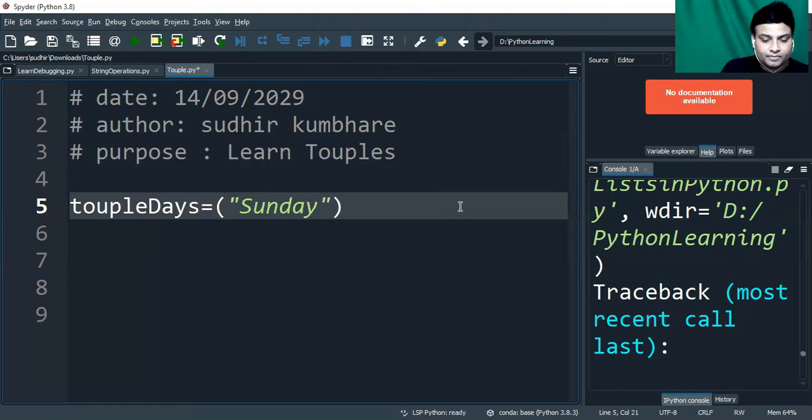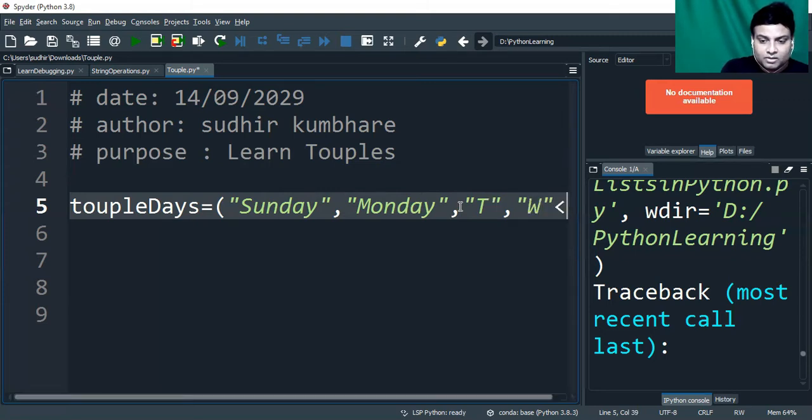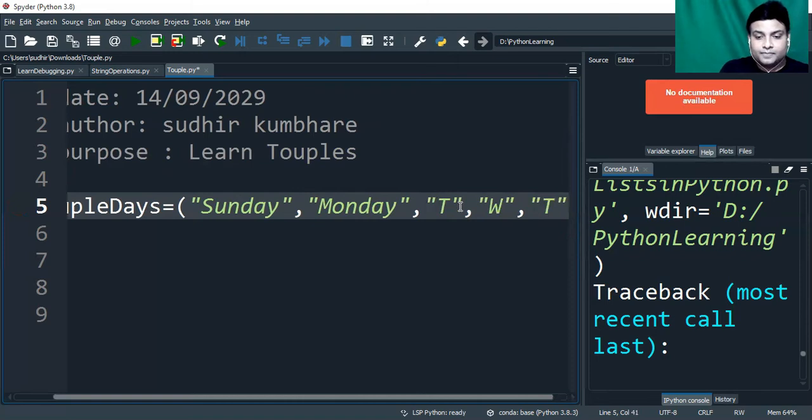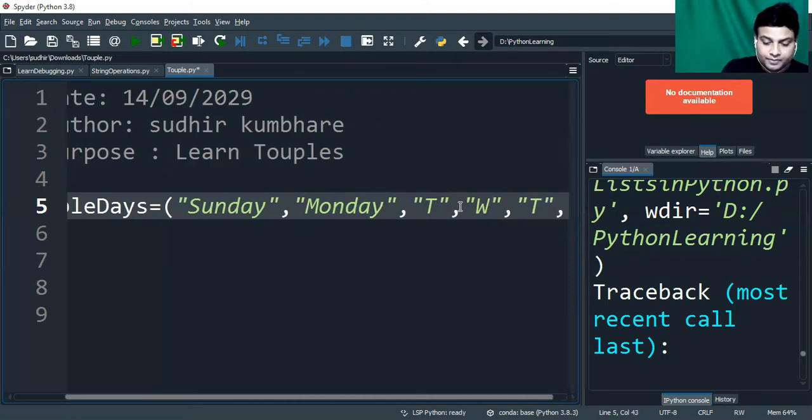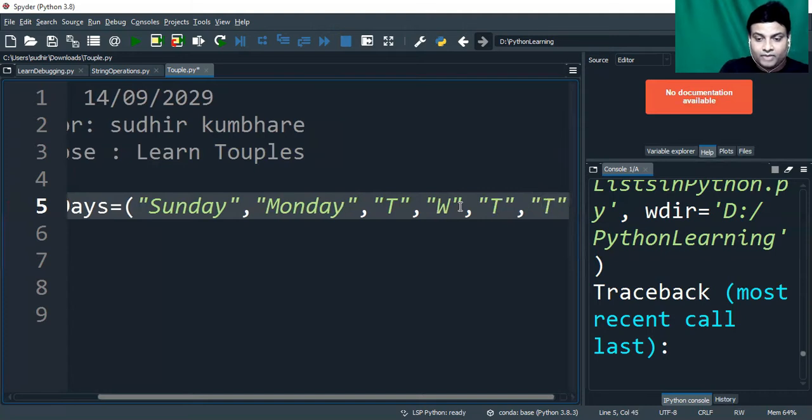Sunday, then Monday, and the same way we have the other days: Tuesday, Wednesday, Thursday, and Friday.